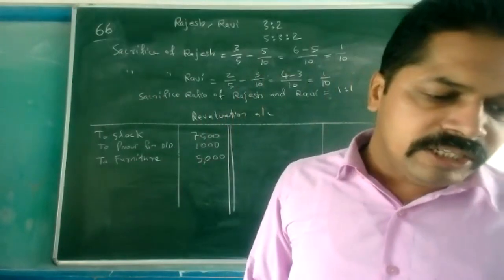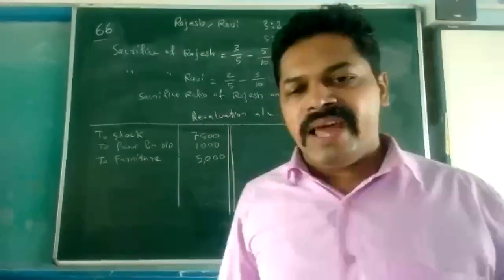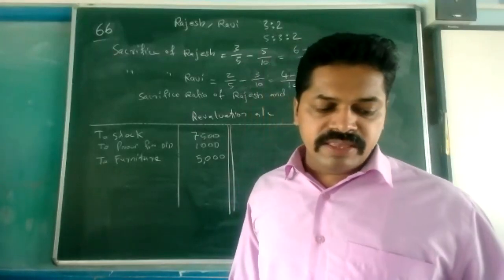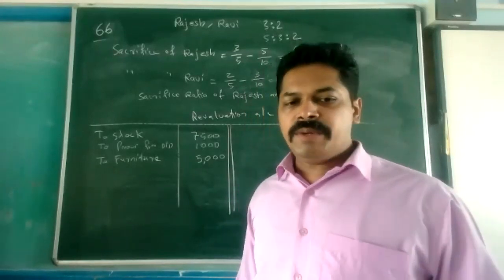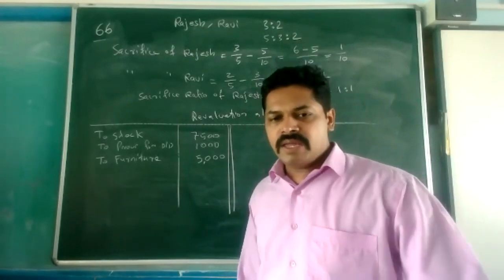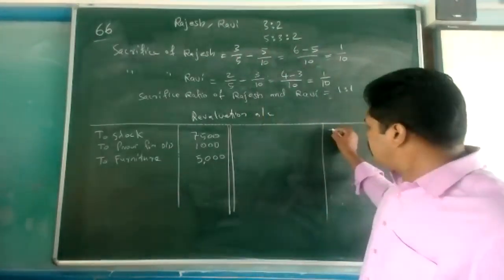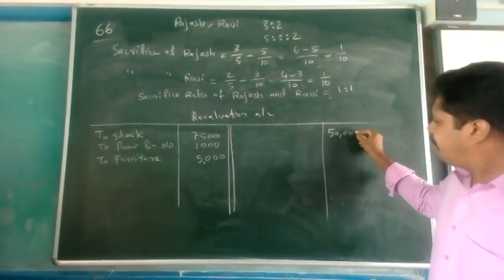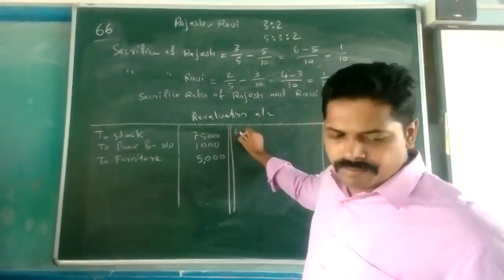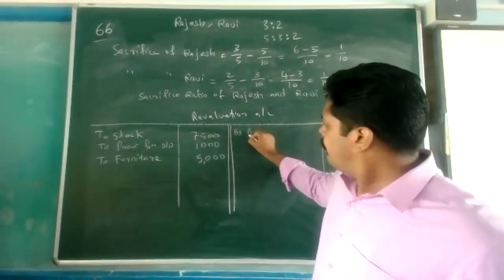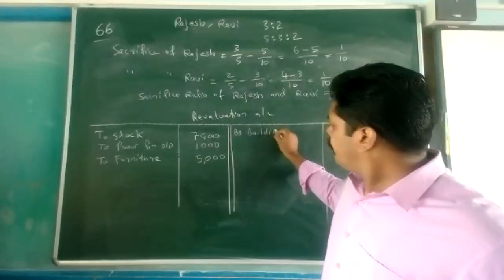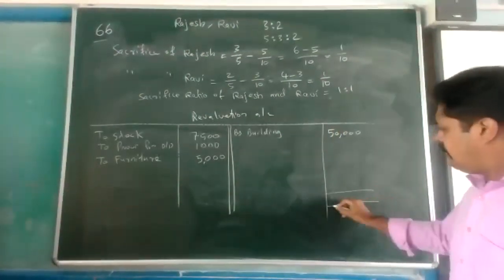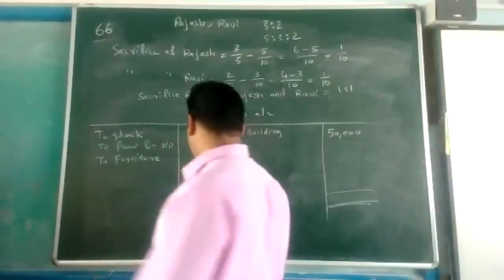Then the fourth adjustment, the building is valued at 4 lakh. The new value of the building is 4 lakh. The old value is given in the balance sheet, that is 3,50,000. The difference is 50,000. It is a gain. Increase in value of asset will be a gain. This will come here, by building. Revaluation account is completed. We are taking the total and finding the result.